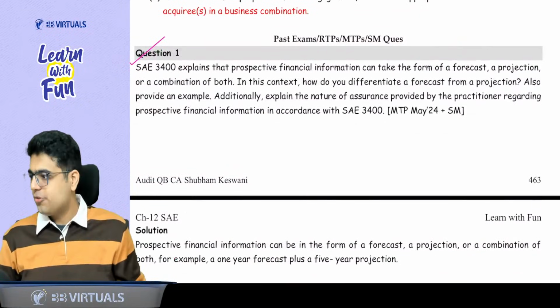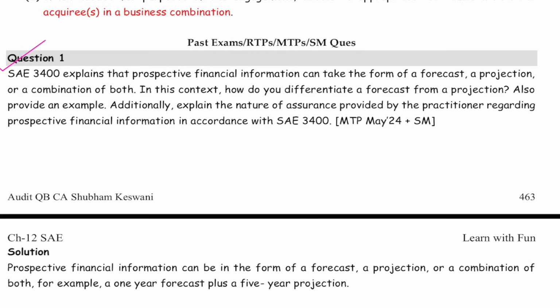See the first question of your question bank. See what it says. This is a question of your ICI study material MTP May 24. First question says, as per SAE 3400, prospective financial information can be in the form of forecast, projection, or a combination. How do you differentiate a forecast from a projection? This is the first part of the question.